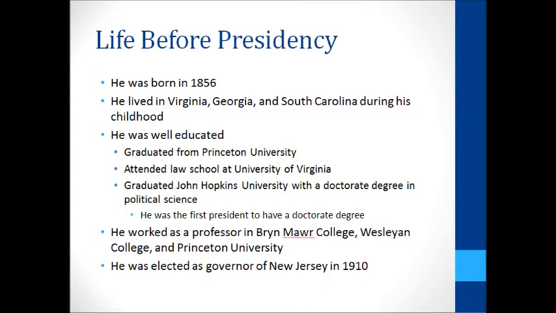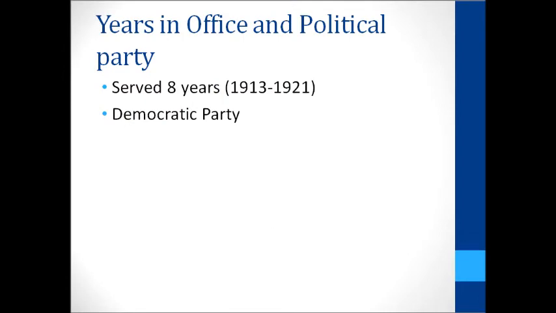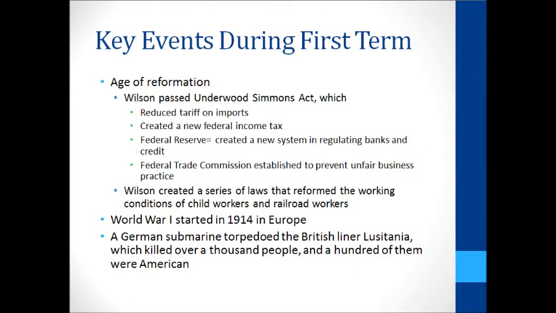President Woodrow Wilson was born in 1856. He mostly lived in the South as a child. He was very well educated and was the first president to have a doctorate degree. He worked as a professor for many years, and he was elected as governor of New Jersey in 1910. He served 8 years, which was 1913 to 1921, and was part of the Democratic Party.